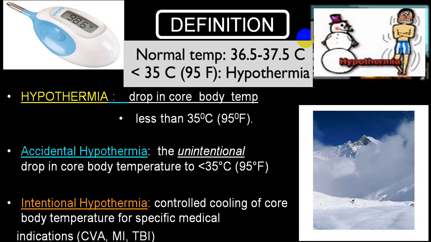Like a person undergoing a major cardiovascular surgery, a person with acute MI, or a person with traumatic brain injury, or when a major brain surgery is lasting for a long period. In all those conditions, you induce hypothermia. That we mention as intentional hypothermia.